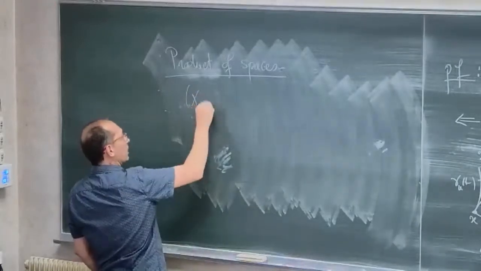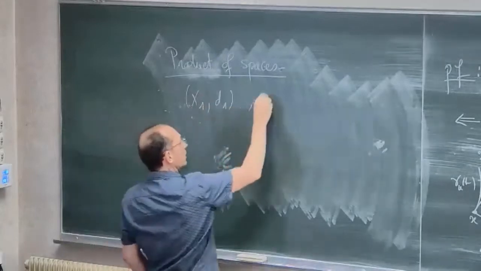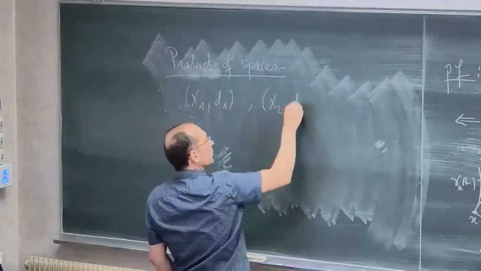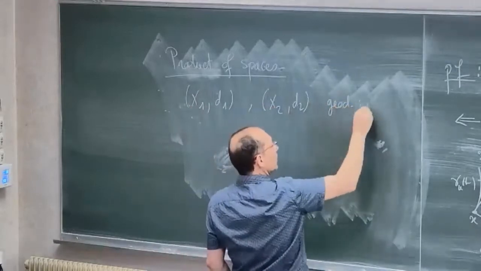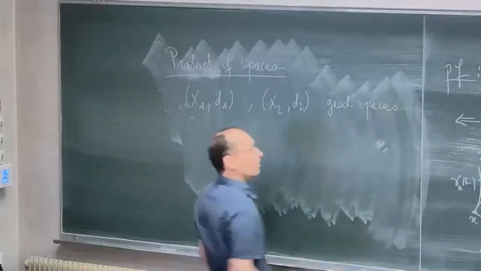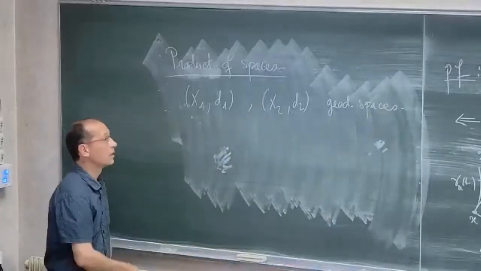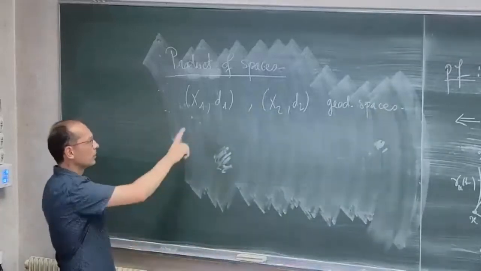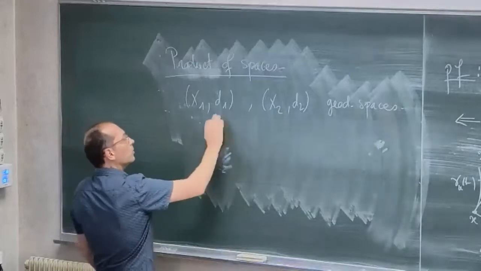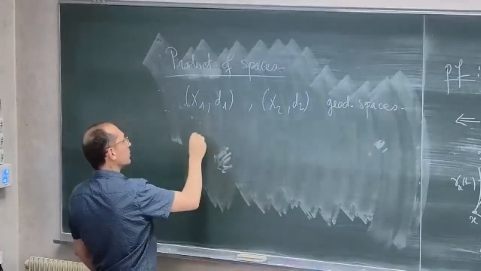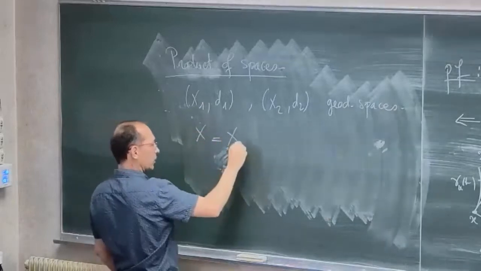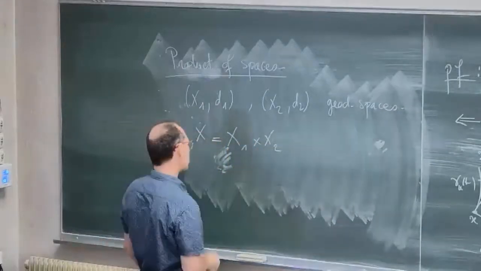So I'm taking two geodesic spaces X1 and X2. And before saying something on the curvature upper bounds, I just have to specify what the geodesics on the product are. So I'm taking X, which is the product of X1 and X2.